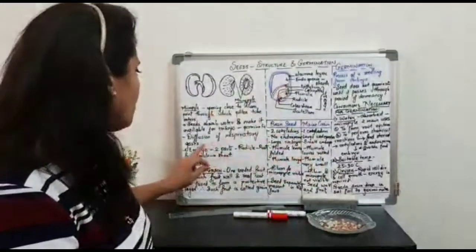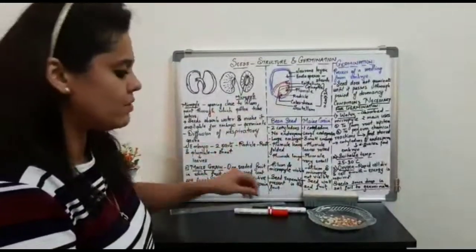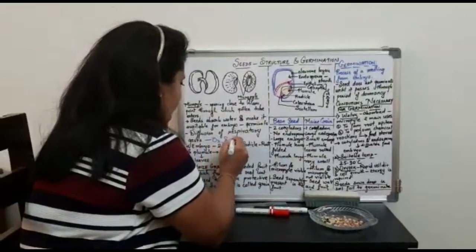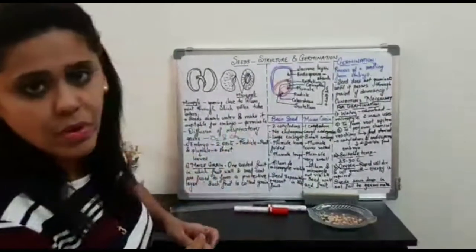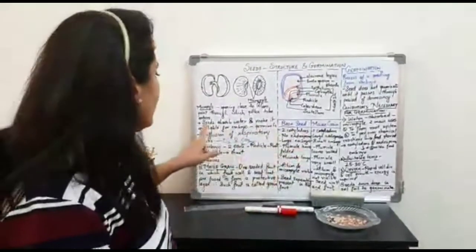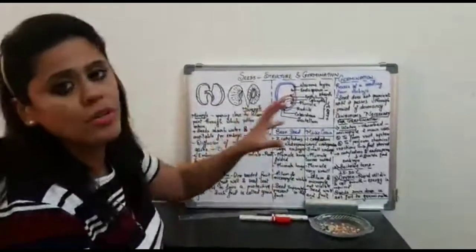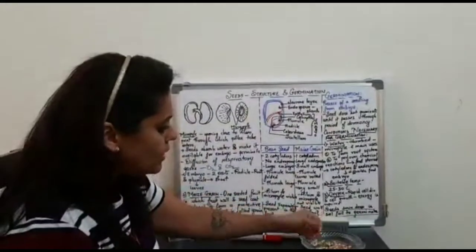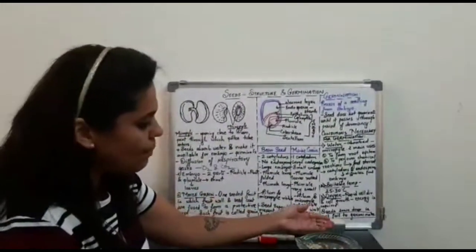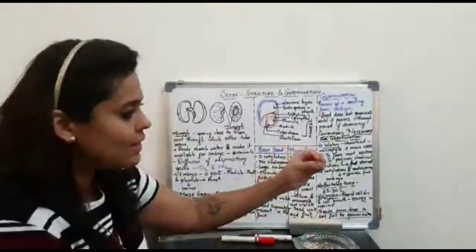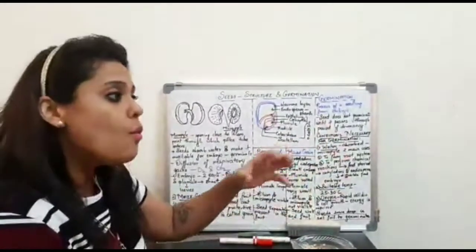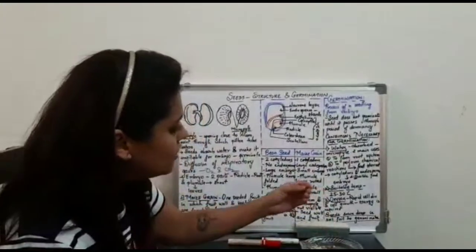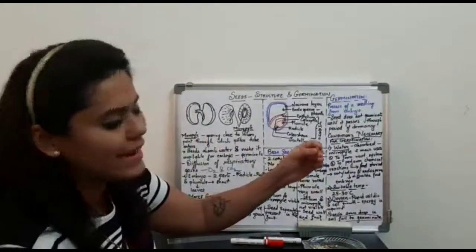What apart from the diffusion of the respiratory gases is the role? The gases include oxygen and carbon dioxide. Okay, what apart from that? It also helps in the absorption of water. The moment you soak these seeds in water, what happens to them? They swell up, right? How do they swell up? The water enters through this micropyle end.